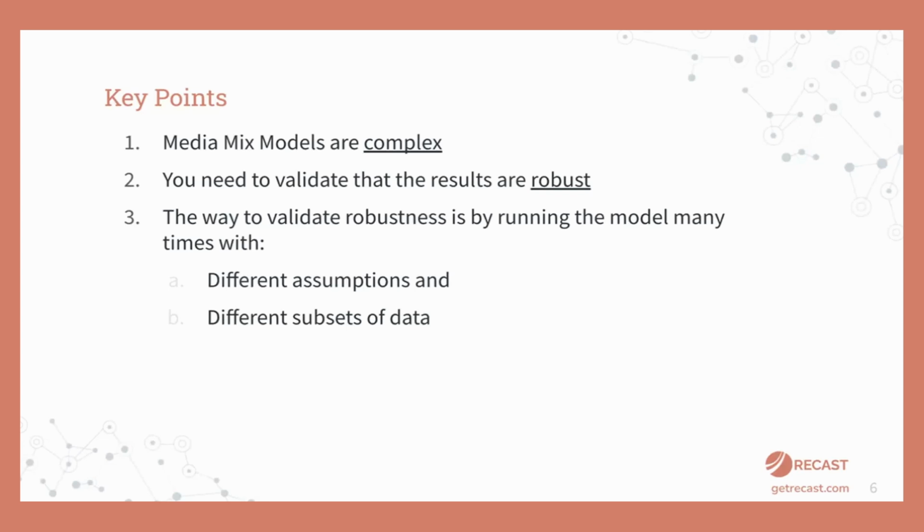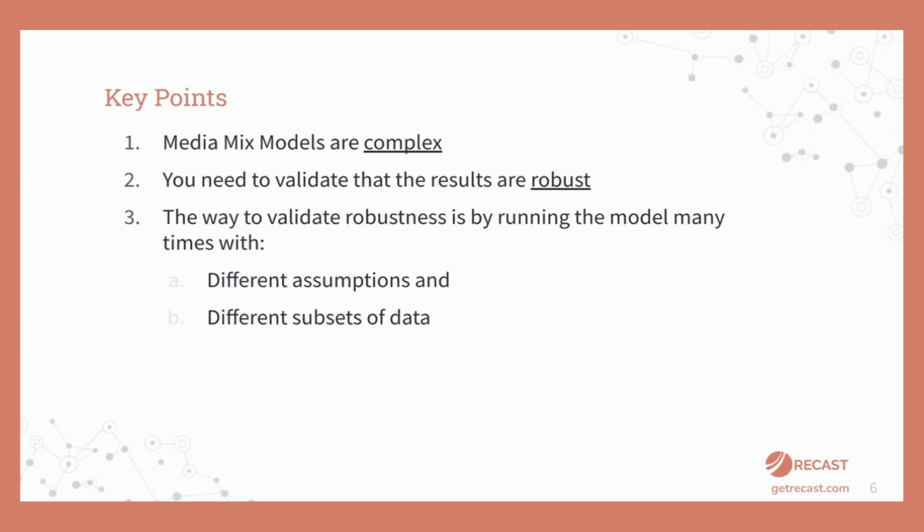That indicates that the results are robust to different model specifications, robust to different data, and therefore more likely to represent some truth about the universe that is independent of just the exact subset of data or the exact model specification.